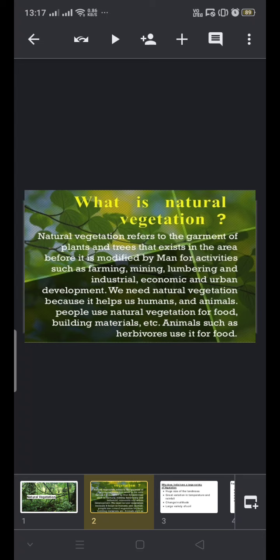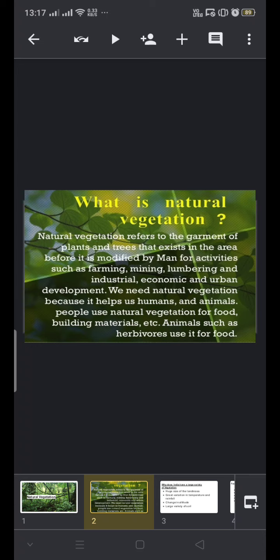Natural vegetation refers to the garment of plants and trees that exist in an area before it is modified by man for activities such as farming, mining, lumbering, industrial, economic, and urban development.